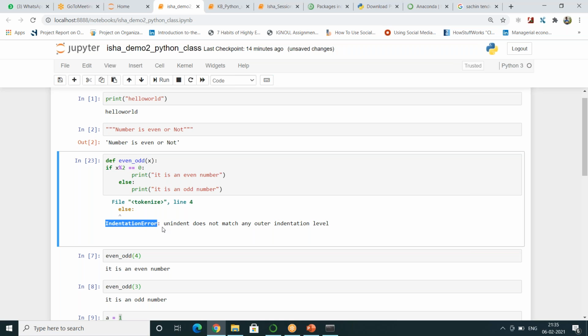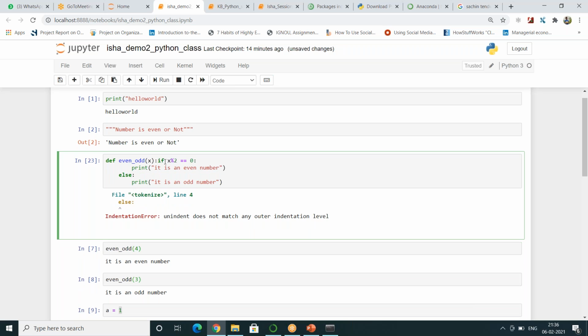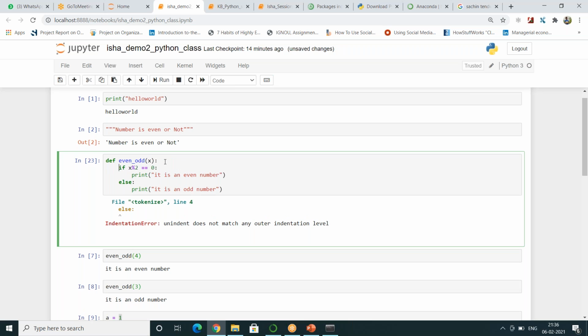The good part about Python is it will tell you what kind of error we are getting, similar to other languages. So when you write something with a colon, after that, the next line should have an indentation. This is a function definition. I'm ending with a colon. When you're writing a program, you type something in. When you press enter, it will come with an indent.